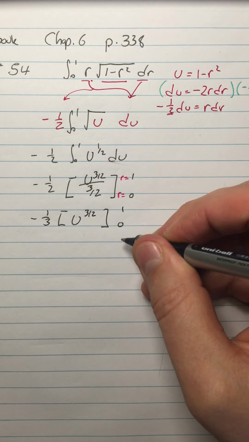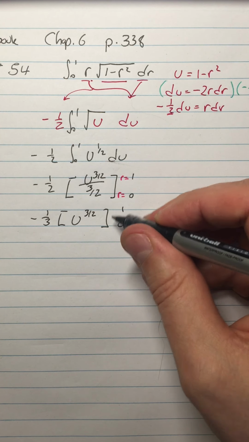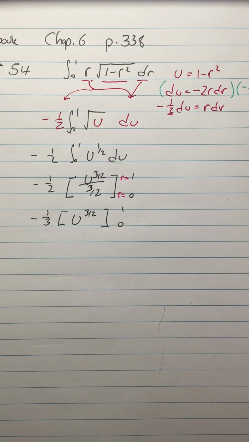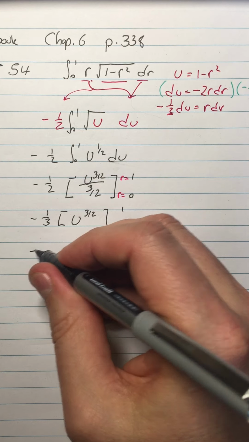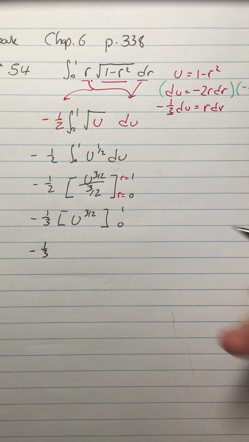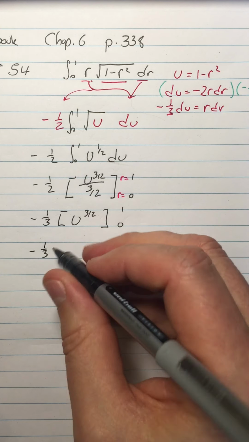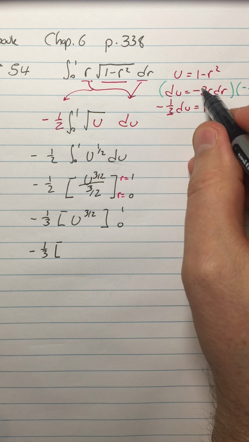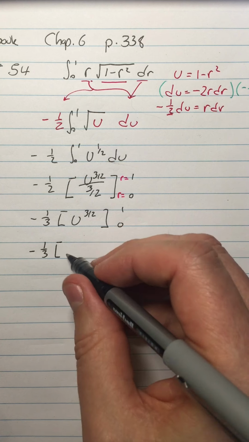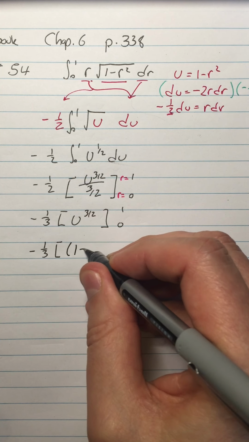Now, I'm just putting 0 to 1 here, but I mean r equals 0 to r equals 1. Again, some professors don't like that. Some teachers don't like that, and it's technically wrong. All right, so just so you know, but I'm always going to write that anyway, so too bad. I'm a rebel. Deal with it. So then my u is going to be 1 minus r squared. So now I'm going to sub back in the r.